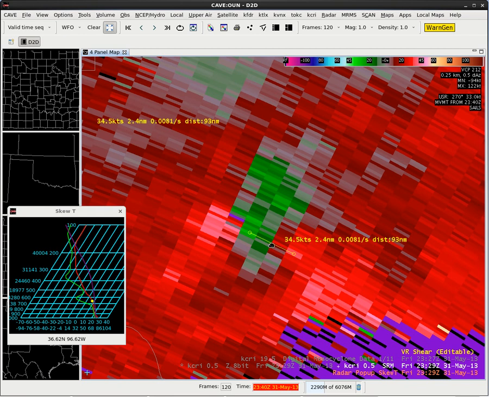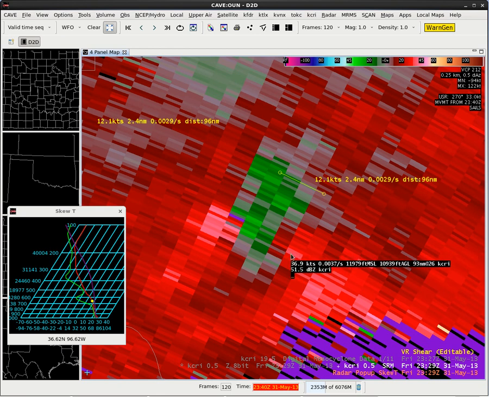If I wanted to just do a manual calculation, I'm going to grab this, left mouse click on it and hold and drag that out of the way. I'm going to sample these and make my own calculation in my head, because once you get used to doing this, it can sometimes be faster than the VR Shear tool.